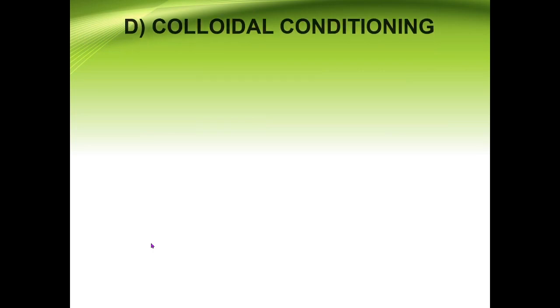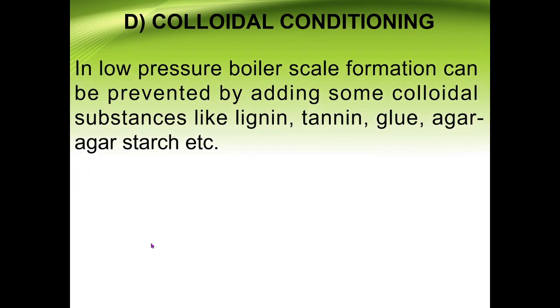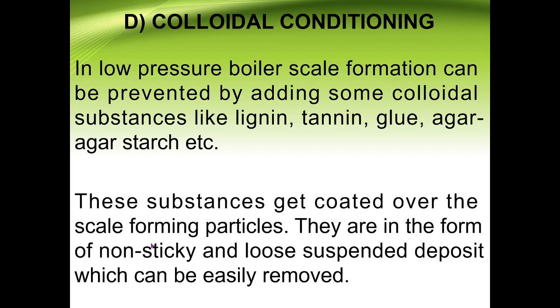Now the fourth conditioning or internal treatment is the colloidal conditioning. In low pressure boilers, scale formation can be prevented by adding some colloidal substances, like lignin, tannin, glue, agar-agar, starch, etc. What happens exactly? When we add these substances into the water, this gives you a floc which entraps the colloidal particles.